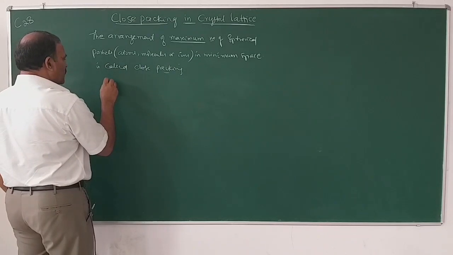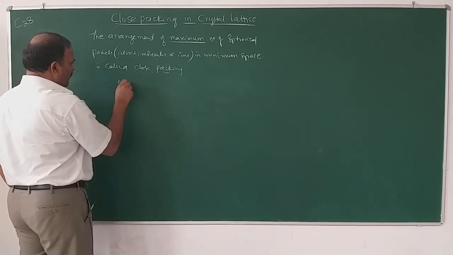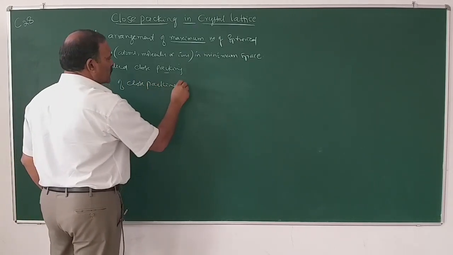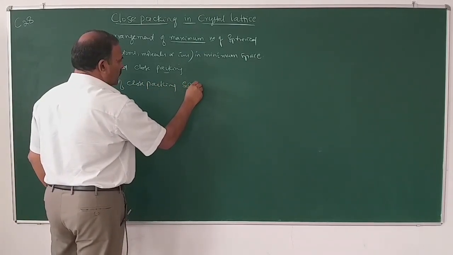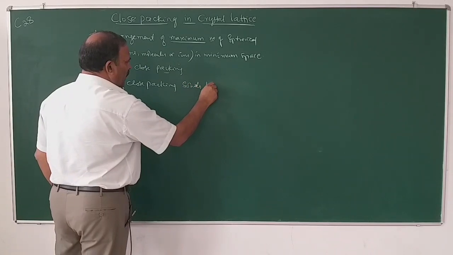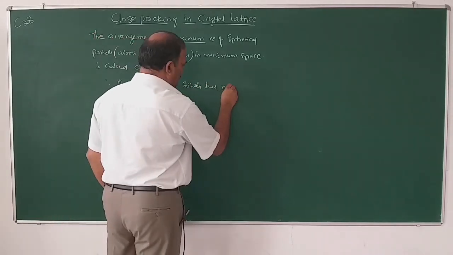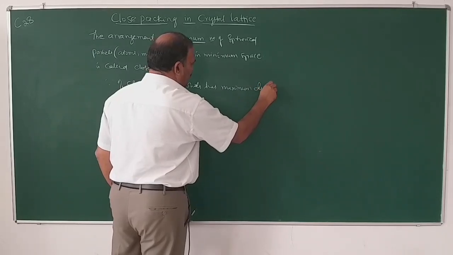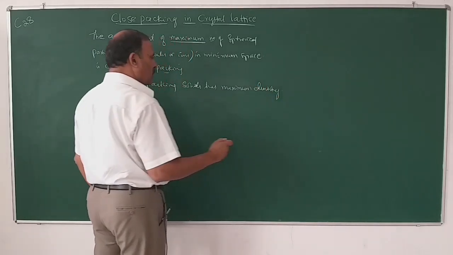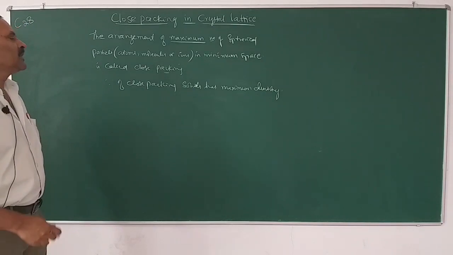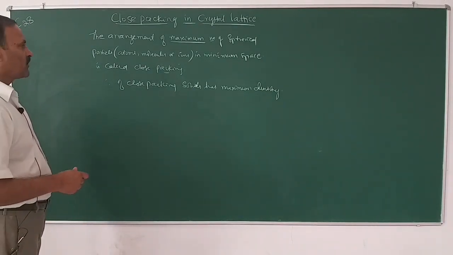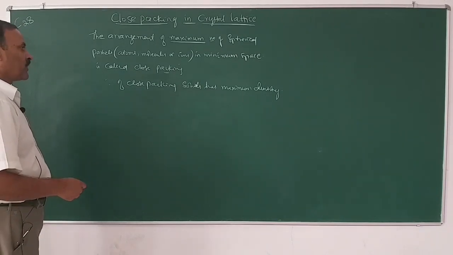So, because of close packing, solids have maximum density. Since the particles are closely packed, solids have maximum density when compared to liquids and gases.